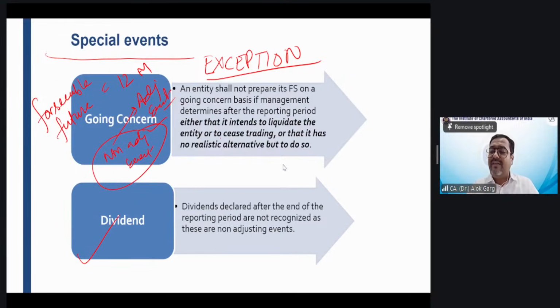So all these facts, all these things are required to be disclosed. Okay, right? Dividend, friends. Many of you have seen in the final results of the company. All these big listed companies, they are coming with their annual results in the month of April and May.